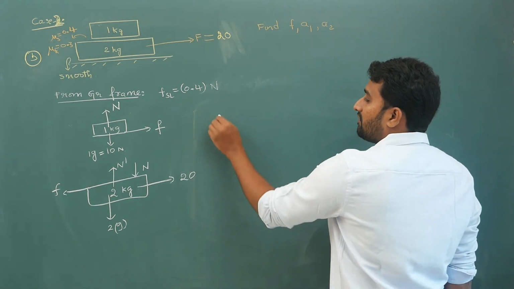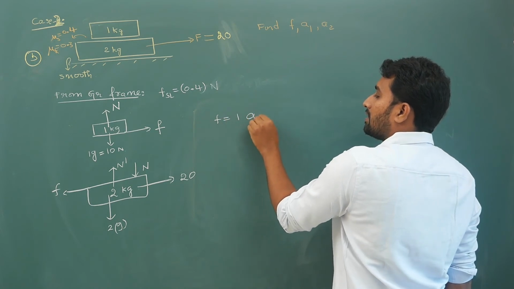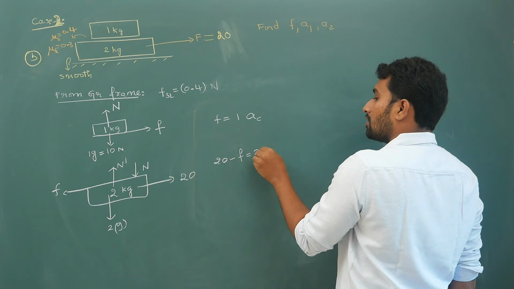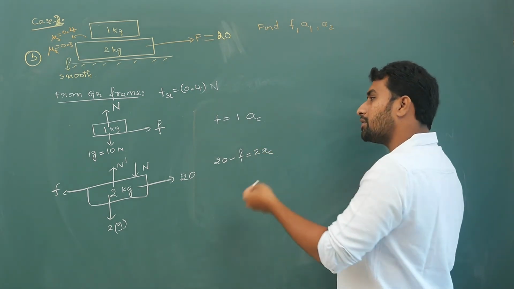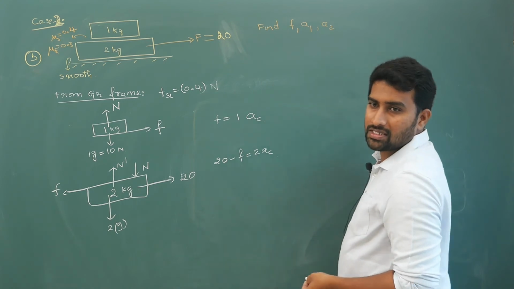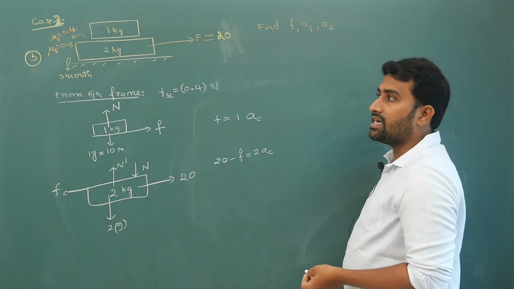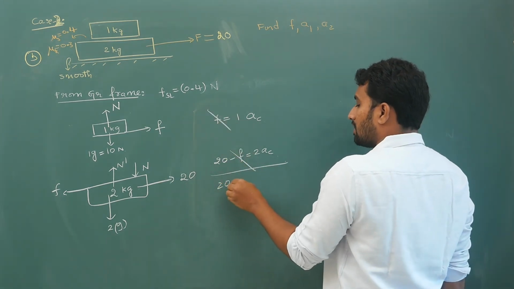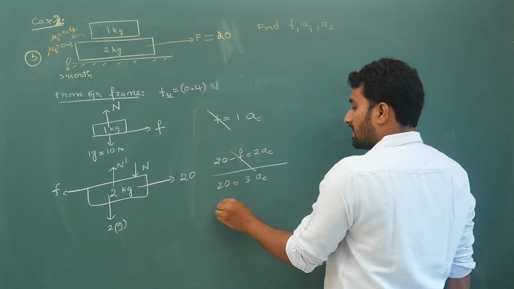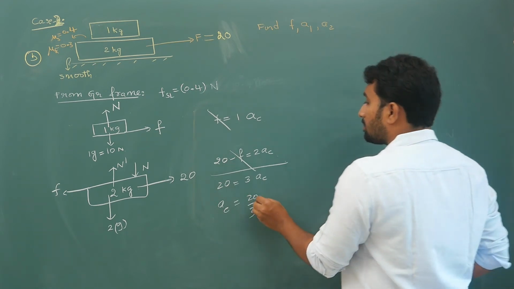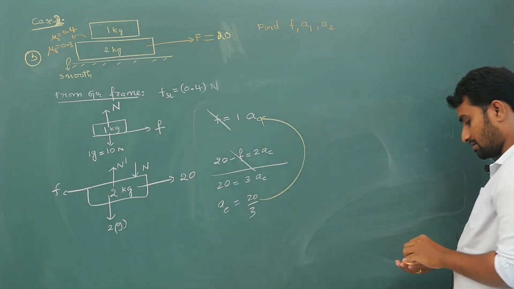Okay. So F is 1 times A common. 20 minus F is 2 times A common. You don't need to do all this stuff. Directly you can write total force by total mass, total external force. So 20 by 3. Even after cancelling you will get the same thing. So 20 is equal to 3 times A common, A common is equal to 20 by 3. Substitute this 20 by 3 back into this equation.